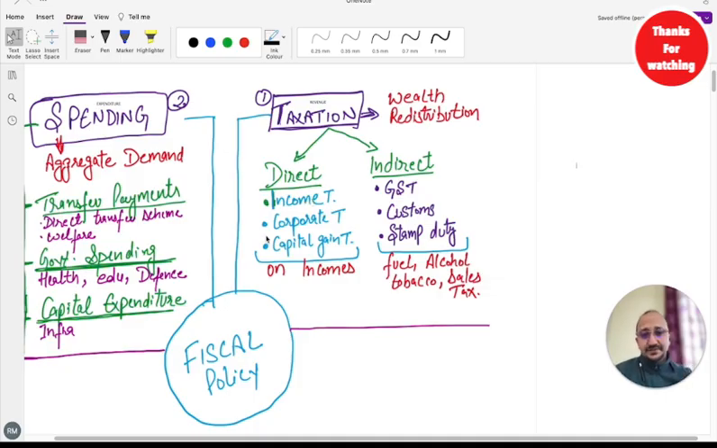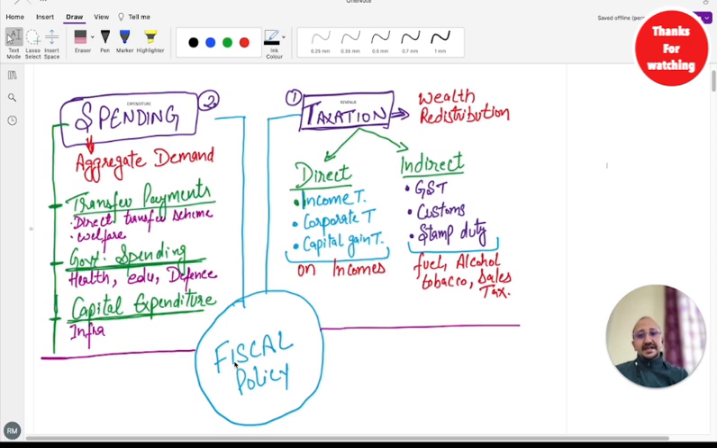What is fiscal policy? Fiscal policy tells where the government is going to spend the money and from where the government is going to take the money. Means it will tell about the revenue and the expenditures of the government. In very simple terms, fiscal policy is the budget of India that comes in February. So if there is another term for fiscal policy, that would be budget.